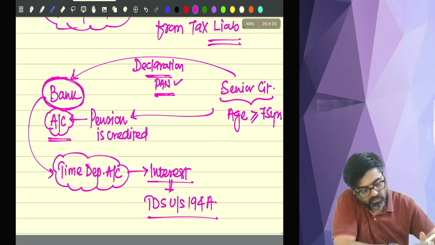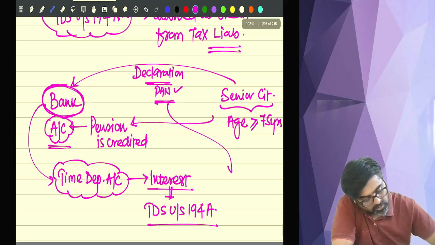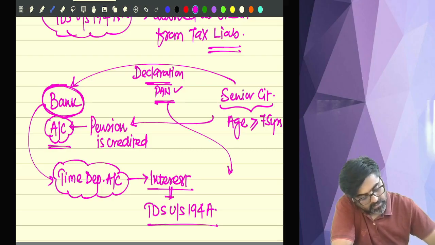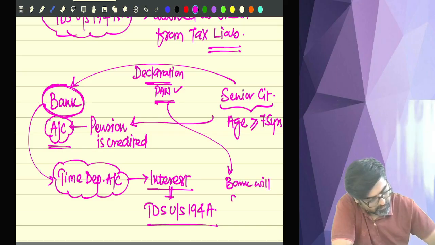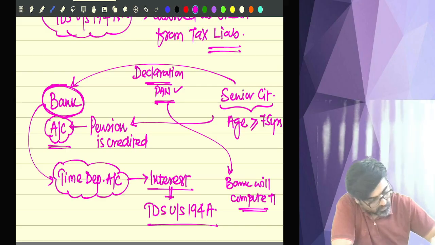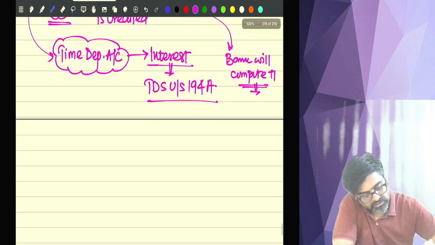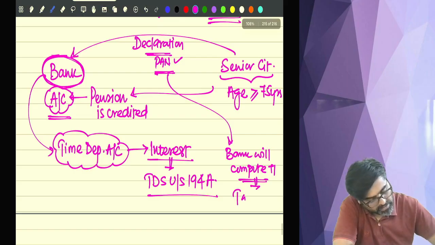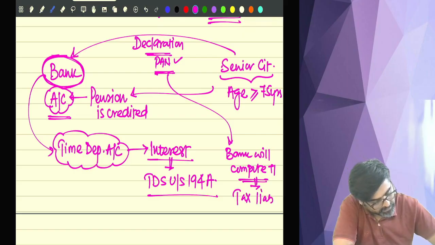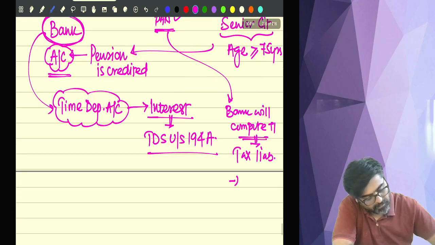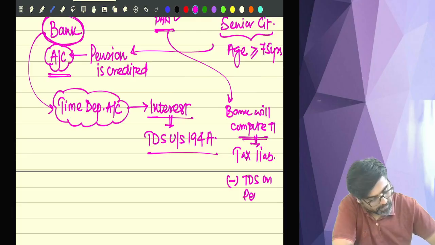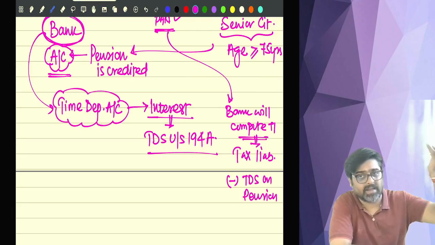So if you give the declaration along with PAN, based on your declaration the bank is going to calculate, compute the total income for the senior citizen, and on this total income the bank will determine the tax liability, and from this tax liability the bank will reduce the TDS on what? Pension, if any, deducted by the employer.